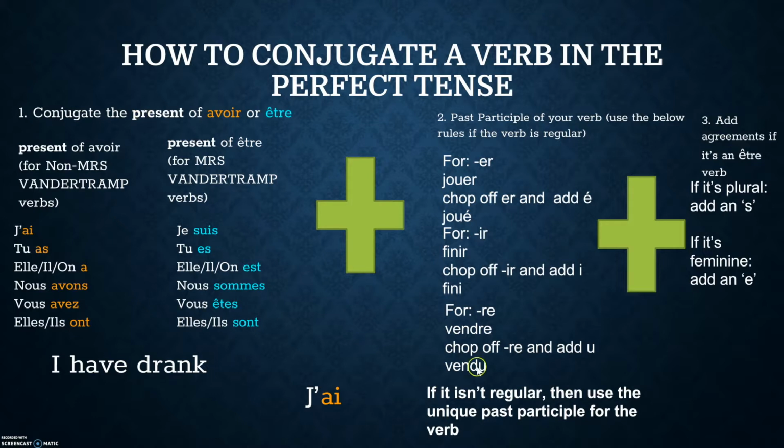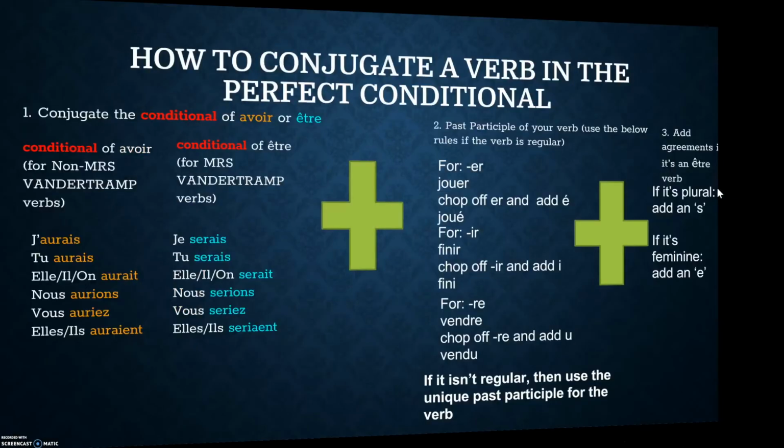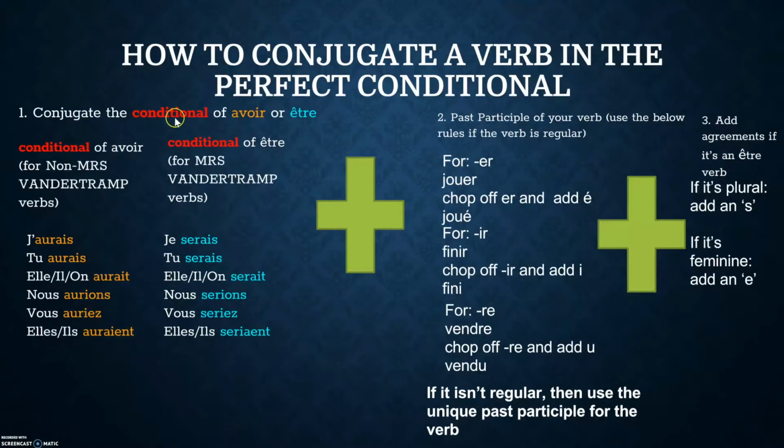Second half, the past participle. Boire is sadly irregular, so we just have to recall the past participle for boire, which is bu. And we ask ourselves, do we have to add any agreements? No, it's not an être verb, so we just completely forget about agreements. So that's it. Past conditional is exactly the same, except instead of using the present of avoir or être, you use the conditional of avoir or être.